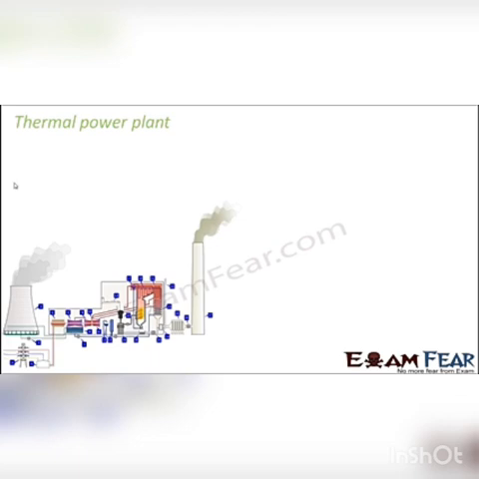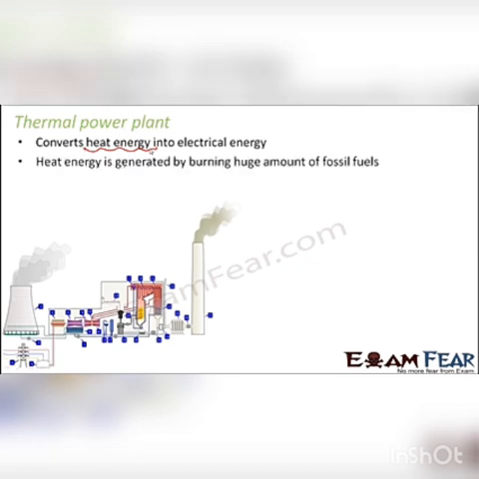So there we talk about the thermal power plant. In these plants, they convert the heat energy into electrical energy. And from where do they get this heat energy? By burning coal. When they burn coal, a lot of heat energy is produced, and this heat energy is then converted into electrical energy. So heat energy is generated by burning huge amounts of fossil fuels.